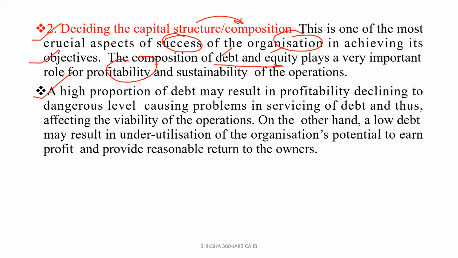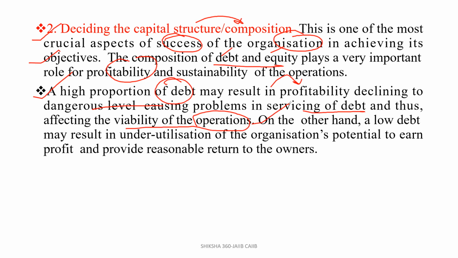Or sometimes business is not going well, so it leads to difficulty for the organization to pay the installments. That is why a high proportion of debt may result in profitability declining to dangerous levels, causing problems in servicing of debt and thus affecting the viability of the operation.